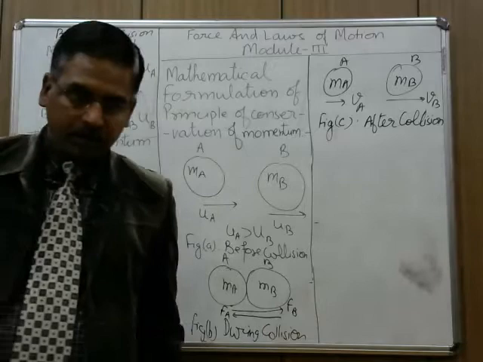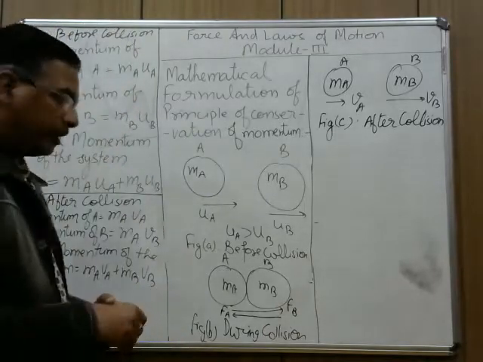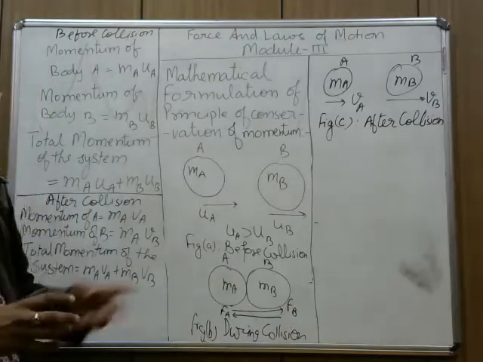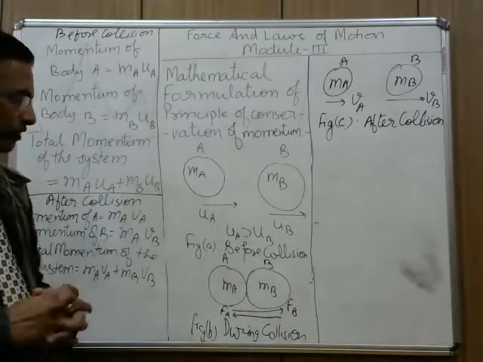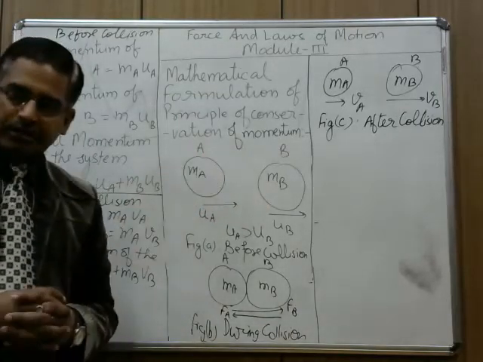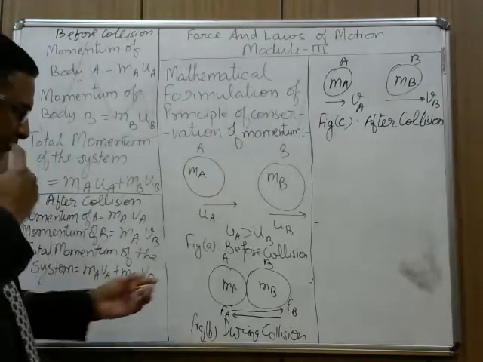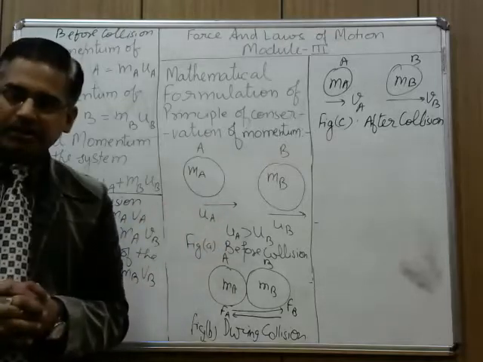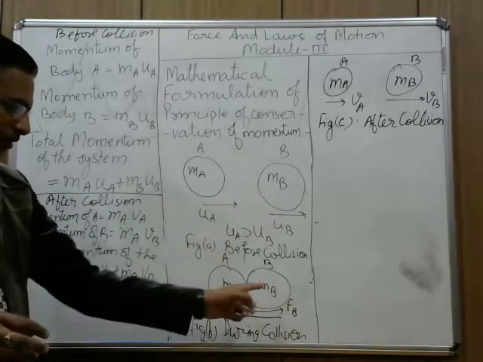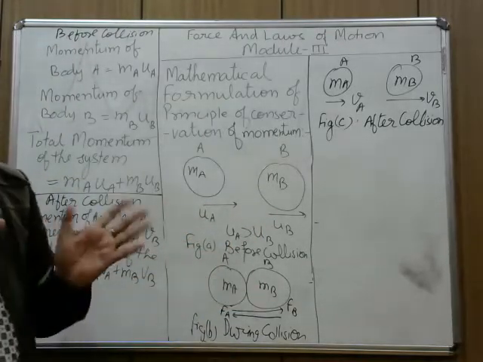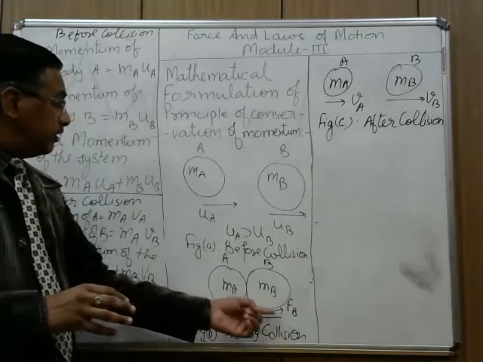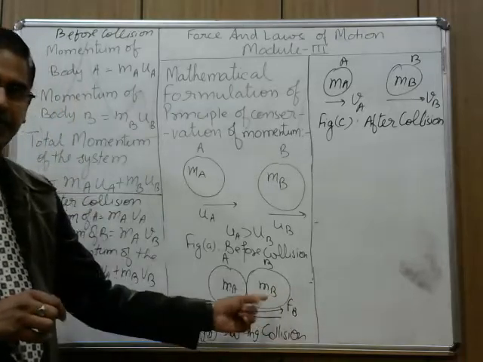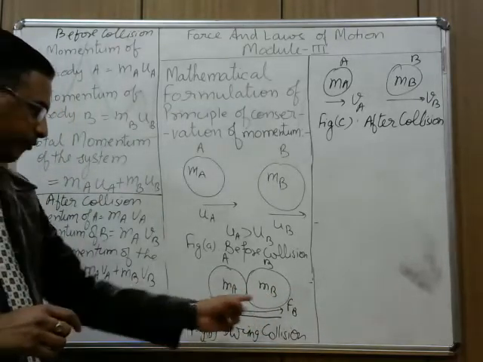Now, what we are going to do? I have taken the example of two body system. There are two bodies. They are moving in the same direction with different velocities. Then, since A is moving with greater velocity, it will collide. During collision, A is applying force on B in this direction, B is applying force on A in this direction, FB, FA.